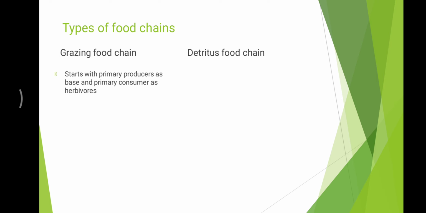Next, let's see types of food chains. There are two types of food chain. One is grazing food chain and the second one is detritus food chain. So, in grazing food chain, green plants or primary producers form the base and the primary consumers are herbivores. Whereas in detritus food chain, the base is the dead organic matter of decaying animals and plant bodies consumed by microorganisms